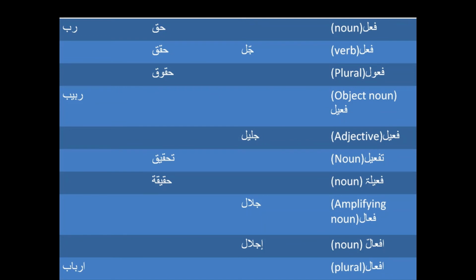So now let's get a summary of these things, and these are actually the three root words, and from these we are going to get all these wazn. And remember, this is Rab. Rab is going to be somebody who is going to raise people. This is the plural form of this. This is Haq. Haq is like which is due or which is right. And then this is Huquq, its plural form. And then we have Jal. Jal is dignity or honor.